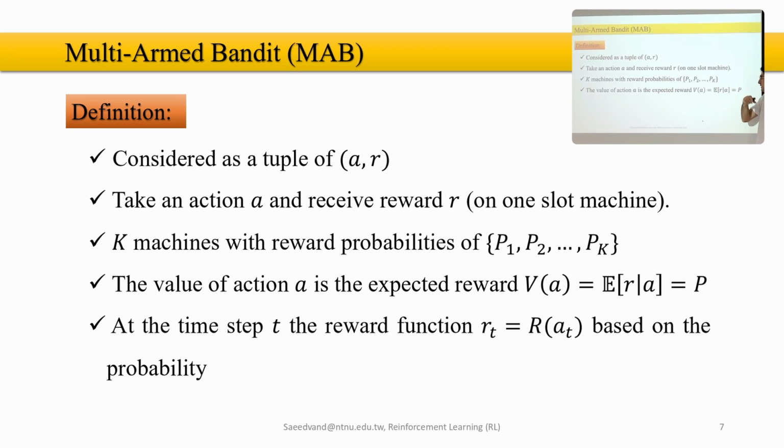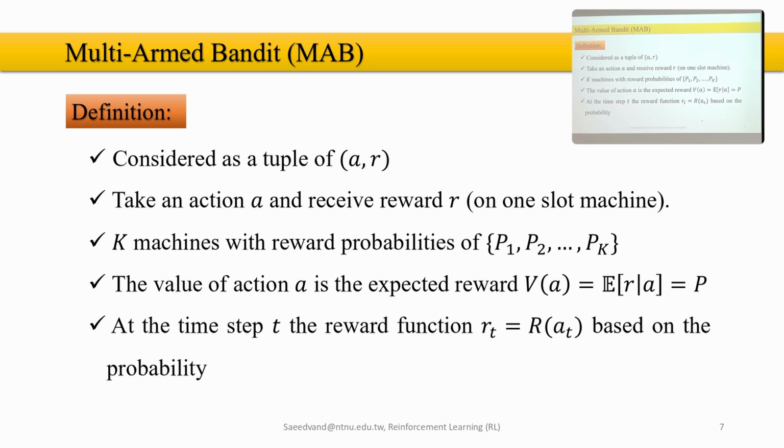What was the value that we defined in the previous chapter? It was the expected reward of the action. And here we don't have S, so there is a slight difference because we don't have state anymore. But in the next problem that we will have, there will be state. This expected reward finally represents the probability of winning for each one of the bandits or machines.